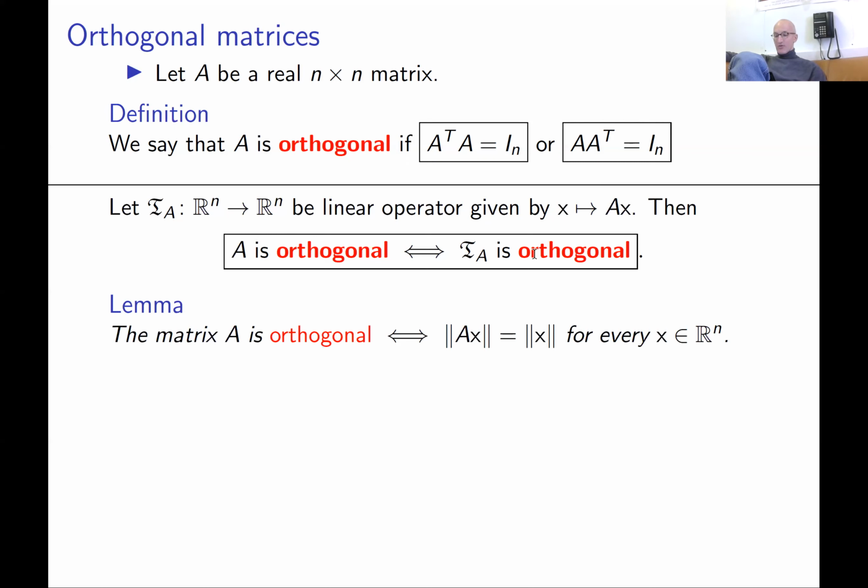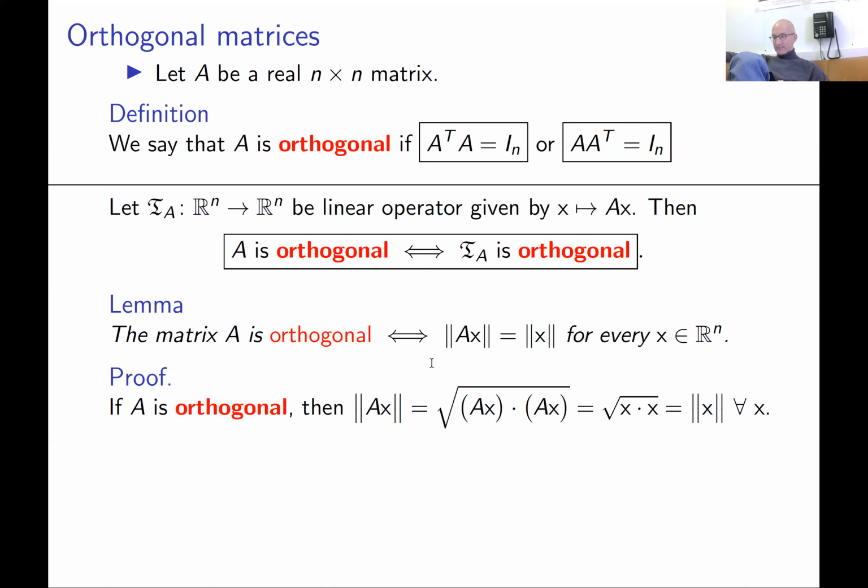The lemma: A is orthogonal if and only if the length of vector AX is the same as the length of vector X for every X. And let me just give a proof, which is a translation of the proof of the similar lemma about orthogonal transformations.